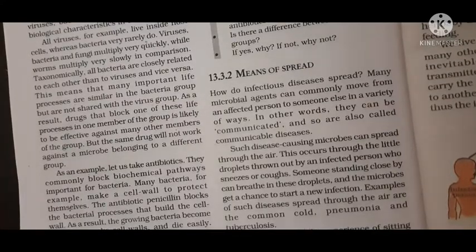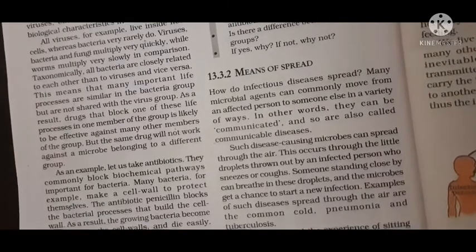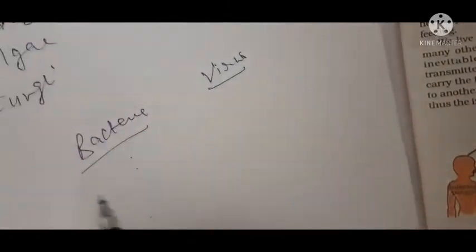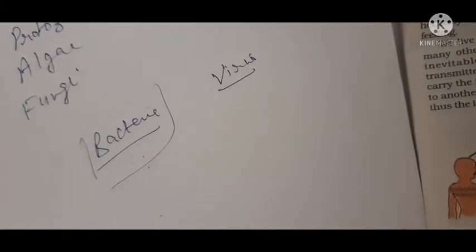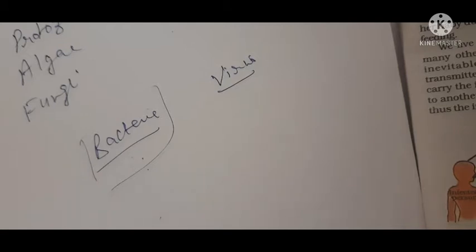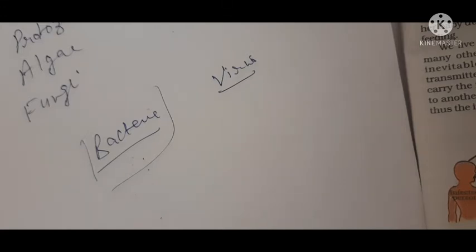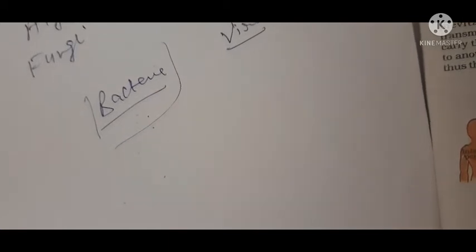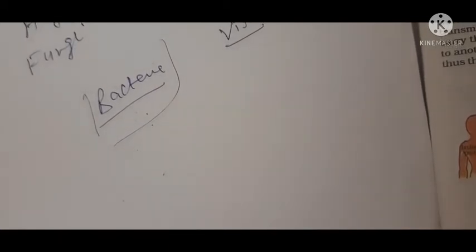Now what will the doctor do? The doctor will give antibiotics. Now what do antibiotics do? Suppose this bacteria has a cell wall, which protects the bacteria from the external environment. There are many bacteria, but not all bacteria are harmful, and not all microbes are harmful. There are certain species of bacteria, or certain species of microbes, which can cause disease, not all.